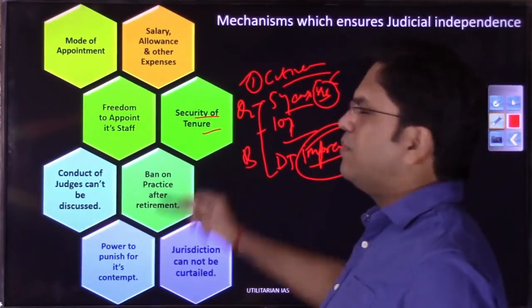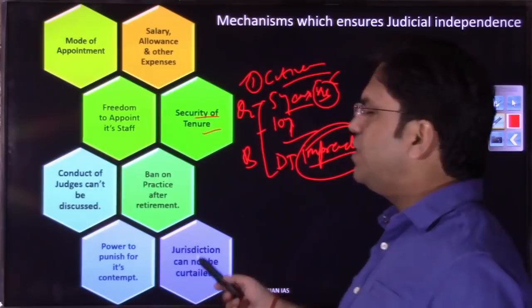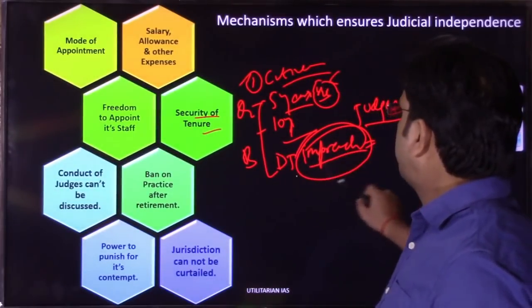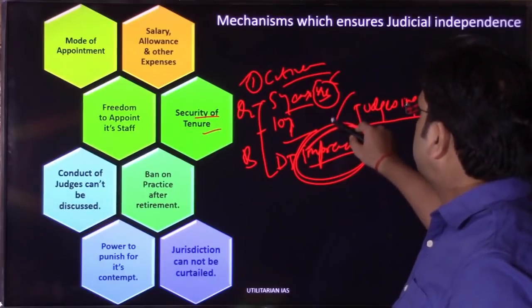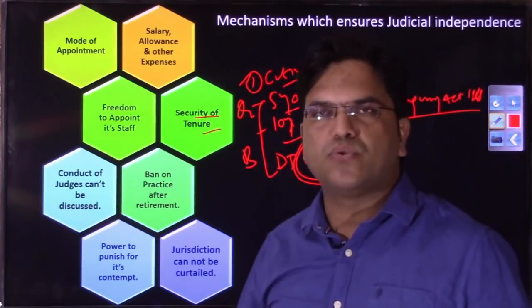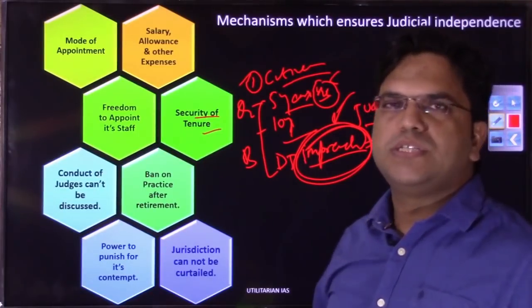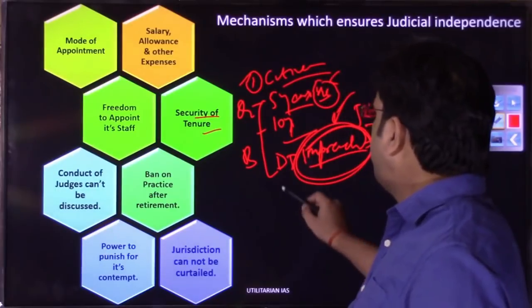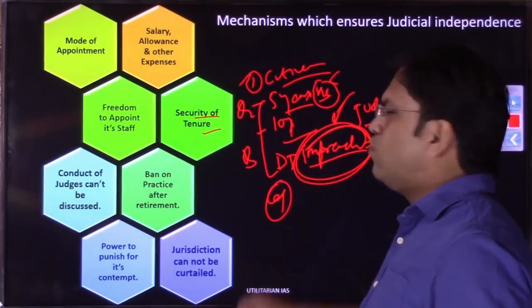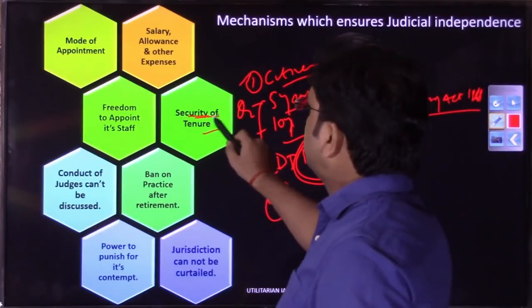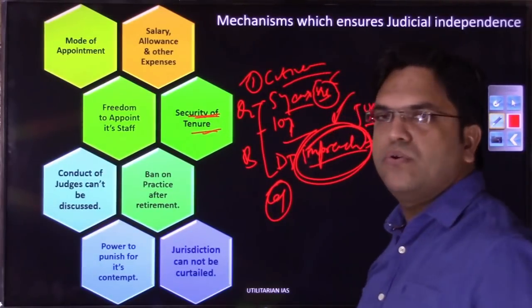So once a particular person has been appointed judge in the Supreme Court, thereafter, except this process of removal, there is nothing. And mind you, this process is very difficult. It is owing to this difficulty in removal that in the judicial history of 69 years of independent India, no judge has ever been removed. So that has been the reason it has been said that they do have security of tenure.